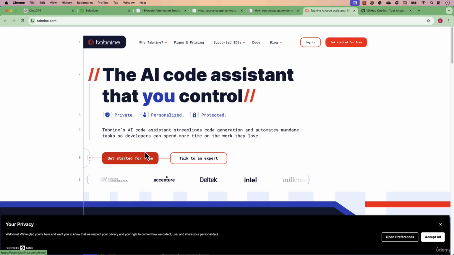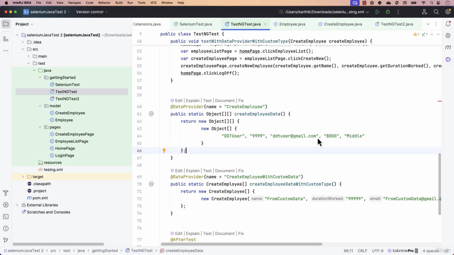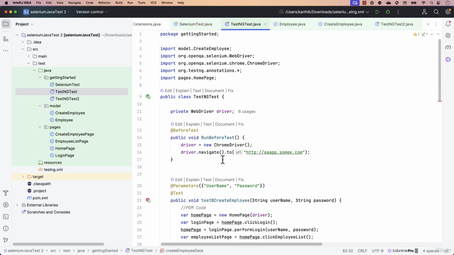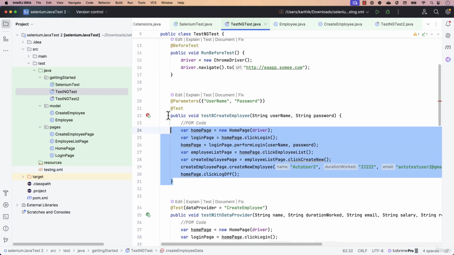I have a paid version of Tab9, so I'm going to show you some examples of Tab9 and what magic it does. If I go to our IntelliJ IDE, which we were discussing in our last lecture, you will notice that we have this method.